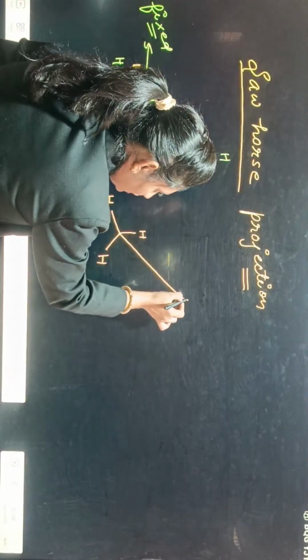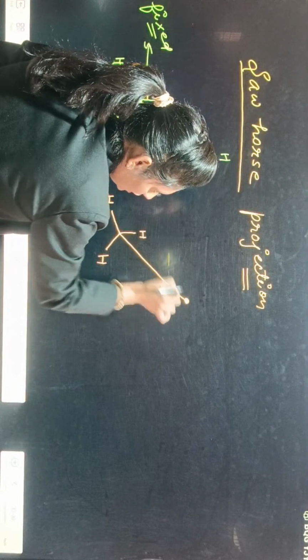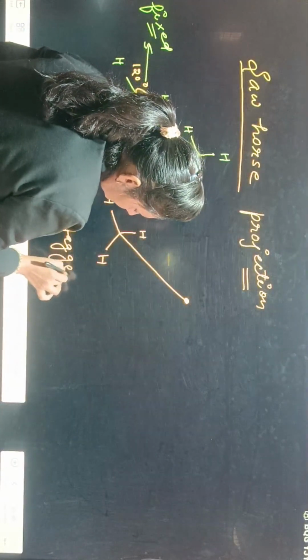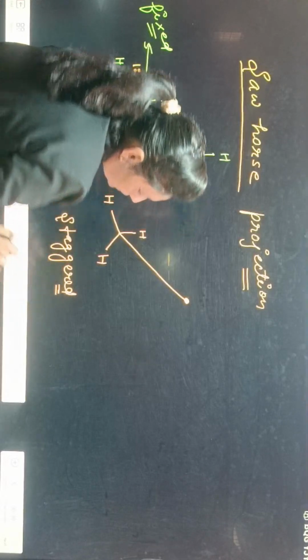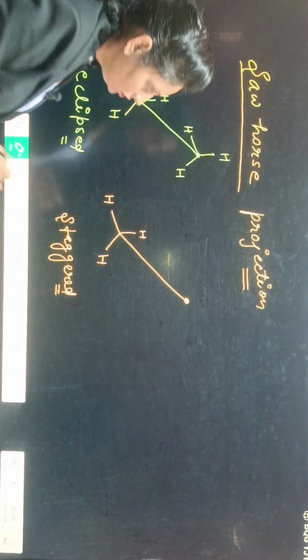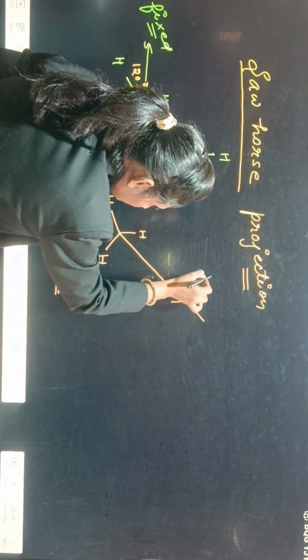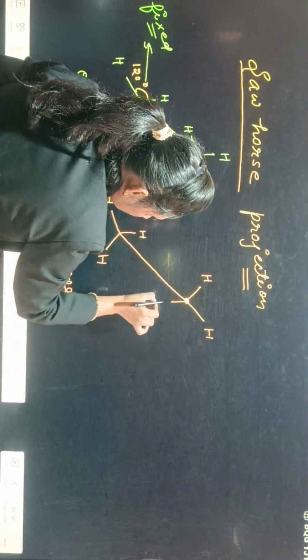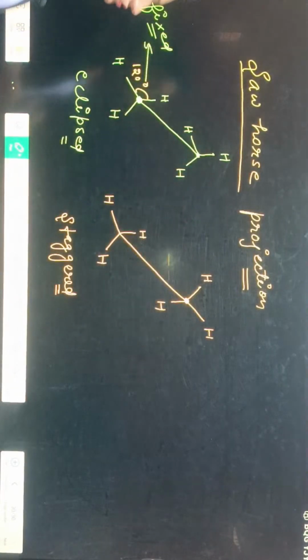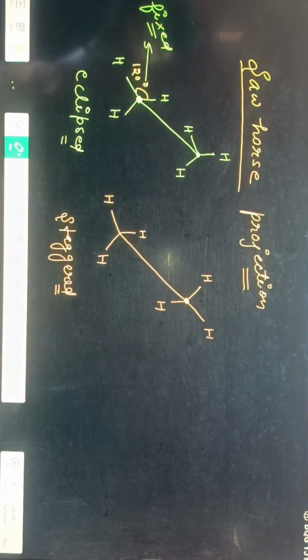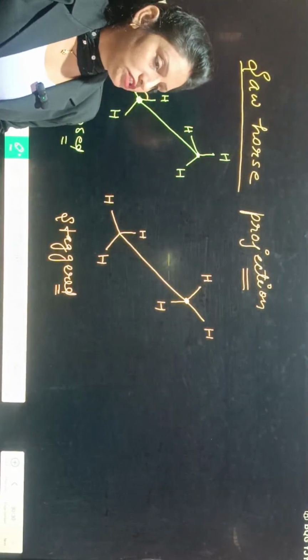Then in staggered form, hydrogens will be far apart. You can show hydrogen in this way, just opposite. Clear or not? So there are two types of projections.